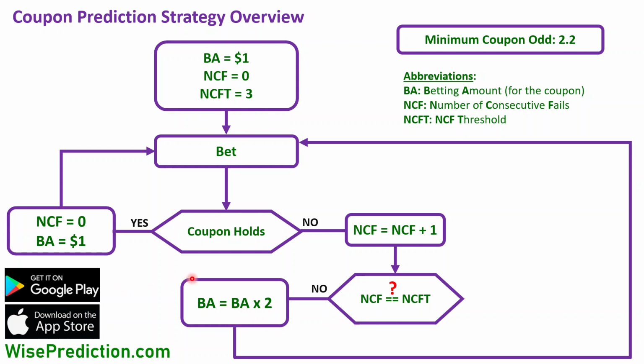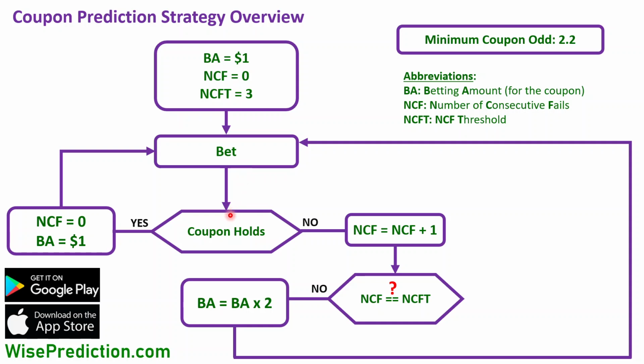So we started with $1. In the next step, if the coupon fails, we make the coupon budget $2. Then we follow this line, go back to the betting box, make a new coupon prediction and bet on the new coupon with the updated betting amount, which is $2 in this case, assuming that we've only had one consecutive loss in a row.